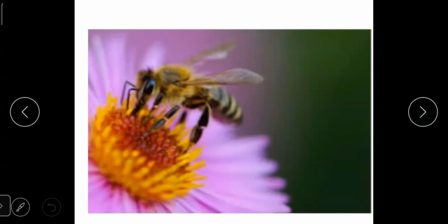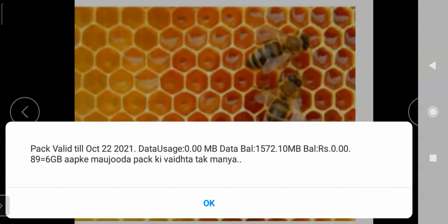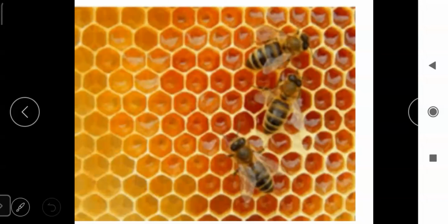How do honeybees collect honey, students? They take nectar and pollen from flowers and carry them to the honeycomb, and there they keep the honey. Honeybees turn the nectar into honey, which we all like.